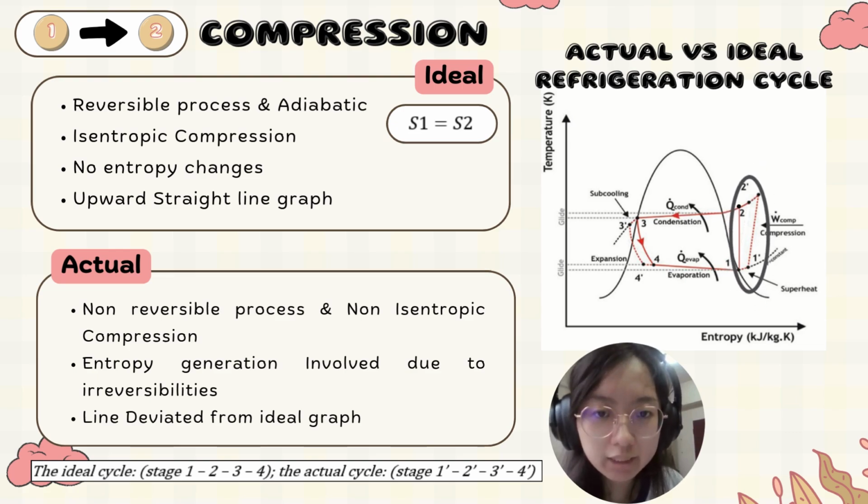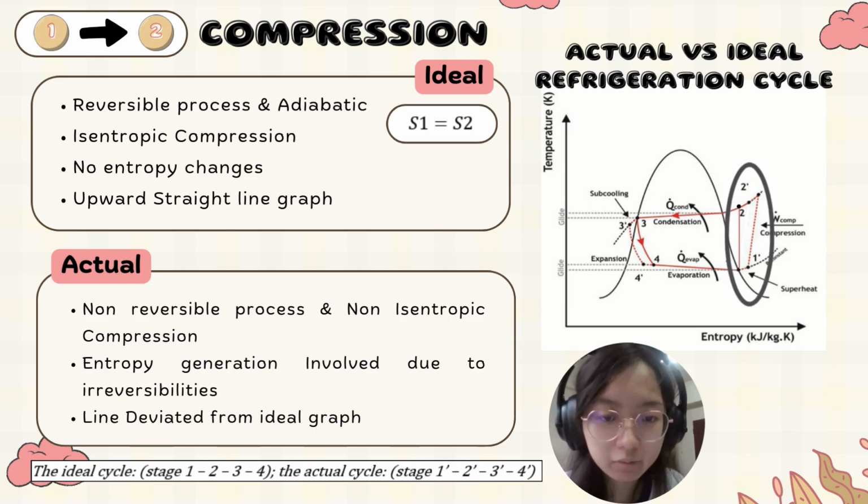This is represented as a vertical line 1 to 2 in the TS diagram. In actual compression, it is non-isentropic due to irreversibility like friction and heat generation. This causes an increase in entropy between stage 1 prime and 2 prime, and the graph is deviated from the ideal cycle. Note that the stage number with prime is referred to actual cycle.